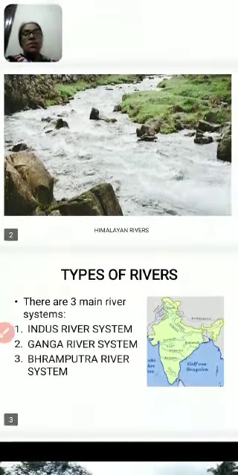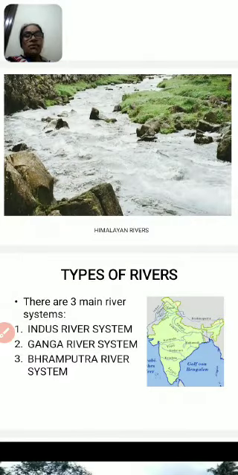As you can see in the pictures, these are the Himalayan rivers, and in the Himalayan rivers there is always water throughout the year. That's why these are called perennial rivers, because of the melting glaciers and rainfall.